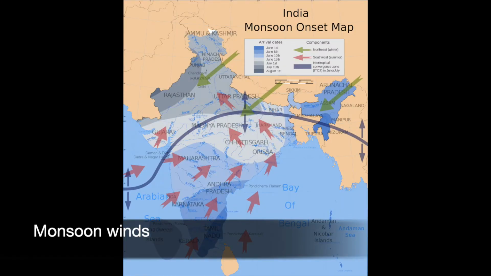In this way, wind currents are generated. Similarly, in winter, the direction of the wind flow is reversed. It flows from the land to the ocean, and these monsoon winds carry water and it rains.